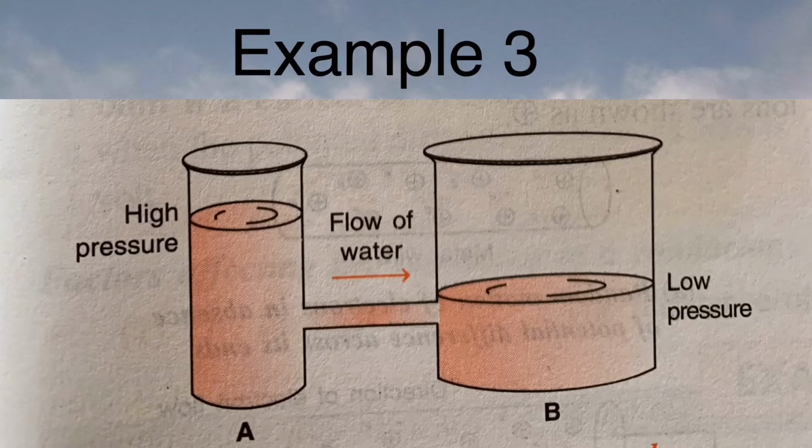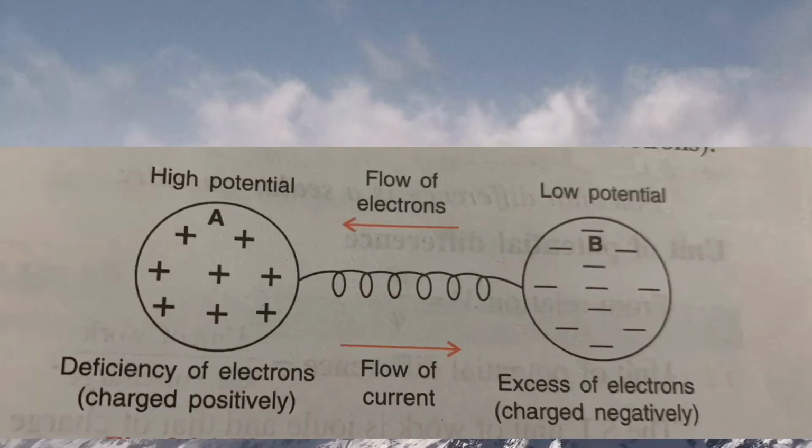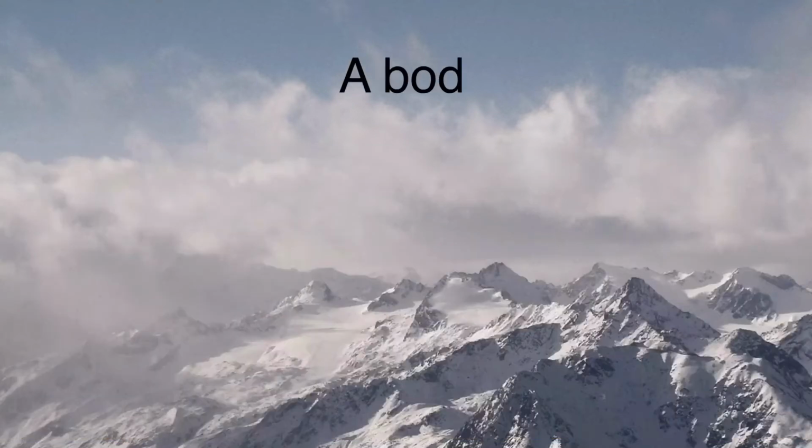Similarly, if two vessels containing water up to different levels are joined together, water flows from vessel A to vessel B, that is from higher pressure to lower pressure, till the level of water in both the vessels becomes the same, that is the pressure in both the vessels becomes the same. In a similar manner, when two charged conductors are joined by a metal wire, the direction of flow of electrons is determined by a quantity called potential.